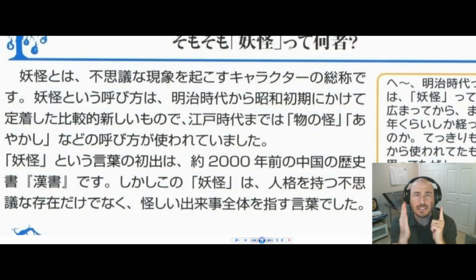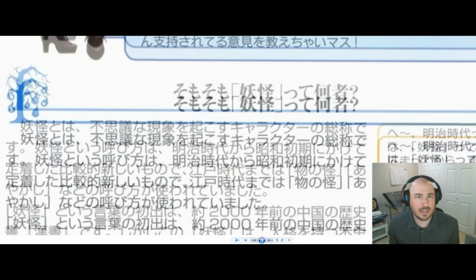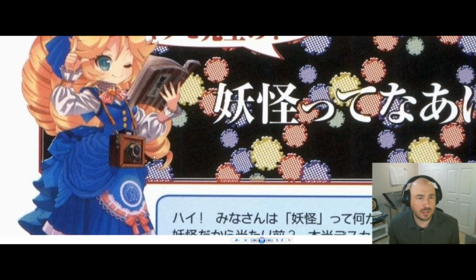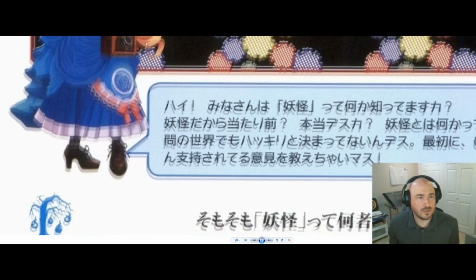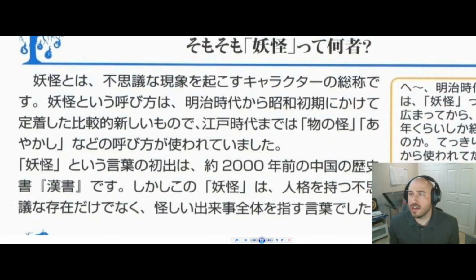This is for Instagram. そもそも妖怪って何者？妖怪とは不思議な現象を起こすキャラクターの総称です。Alright, that's what we're going over today. This sentence up here, the topic sentence, and this first sentence right here. This is once again that Yokomo sensei lady with the weird camera and she's reading a book and has way too much clothing on. Alright.